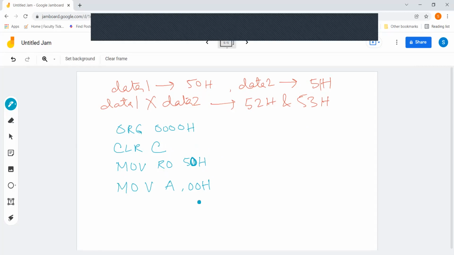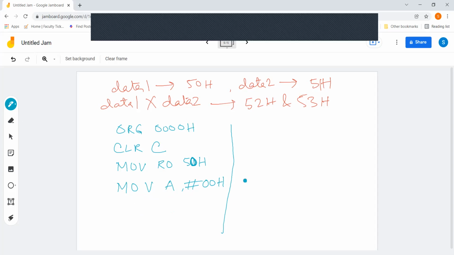Okay. Clearing the accumulator. Sorry, one mistake here. I have to put a hash because this is an immediate instruction, hash 00. So the accumulator is clear, because in the accumulator I am going to do the addition, and one of the operands should be in the accumulator. So the first operand, accumulator, is clear. There I am going to perform the repeated addition.